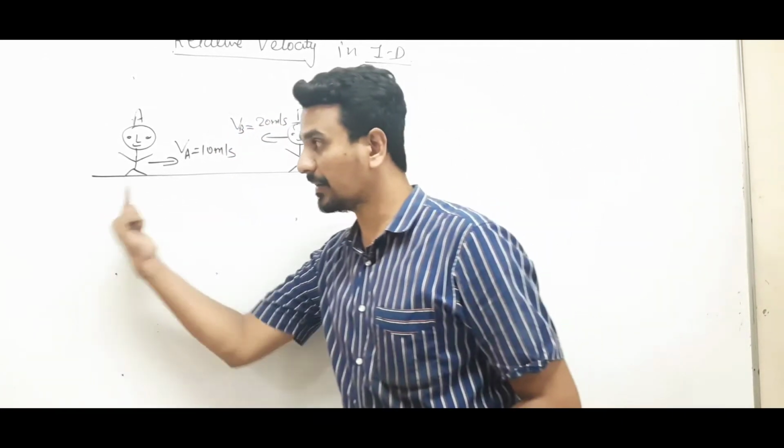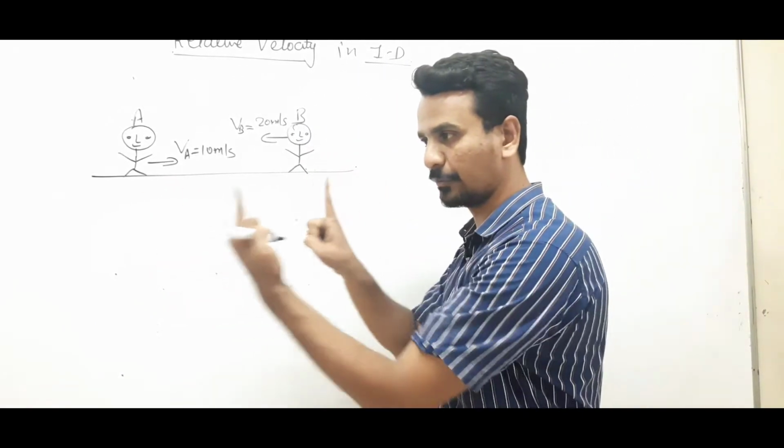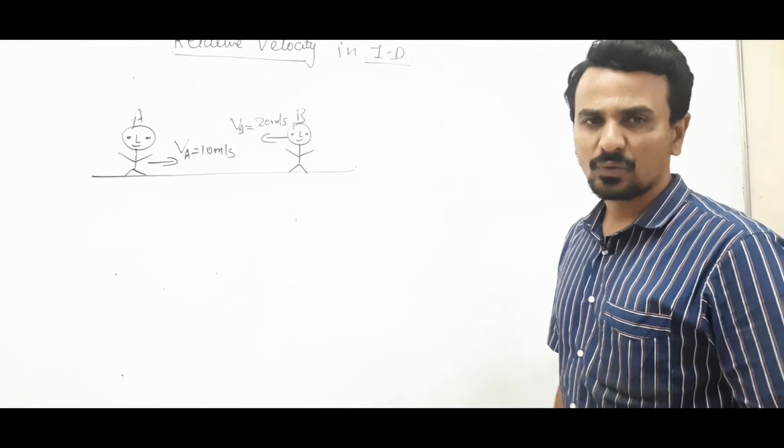Now A is moving this way, B is moving opposite to it. So B is moving this way, A is moving this way, they are moving opposite. These are the velocities with respect to ground.